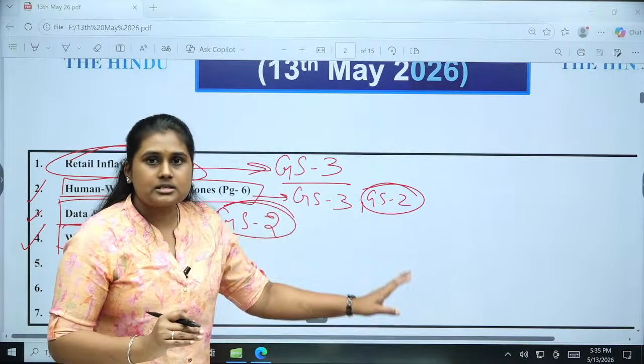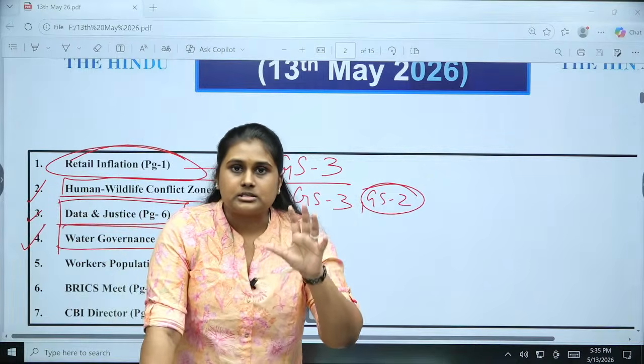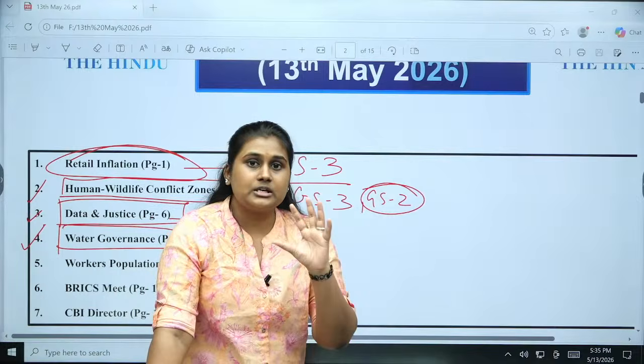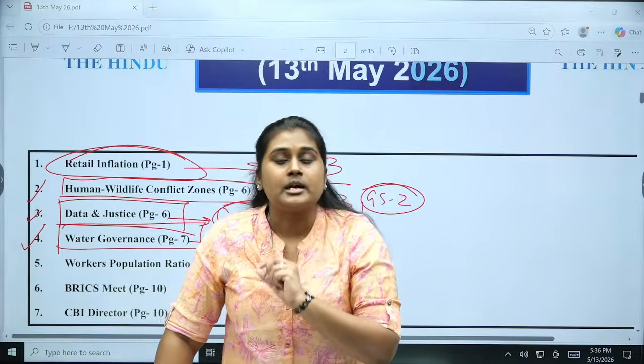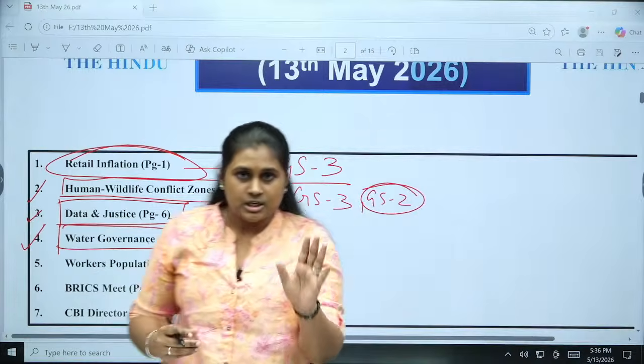So again it comes under the GS2 paper, because of water governance, you know, how we are going to implement the schemes, what are all the infrastructural plans that we have to adopt, all these things we are going to discuss here. So it is important for us in the GS2 paper. Clear?